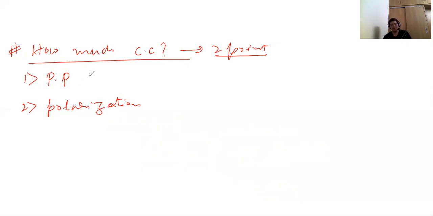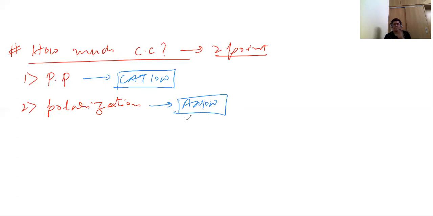Because polarizing power is with respect to your cation, and polarization is with respect to your anion. This is shown by the cation and this is shown by your anion. We will discuss both of them, and just remember that polarizing power is directly related to covalent character, and polarization is also directly related to covalent character. We will go inside and check how it is and how it is not.